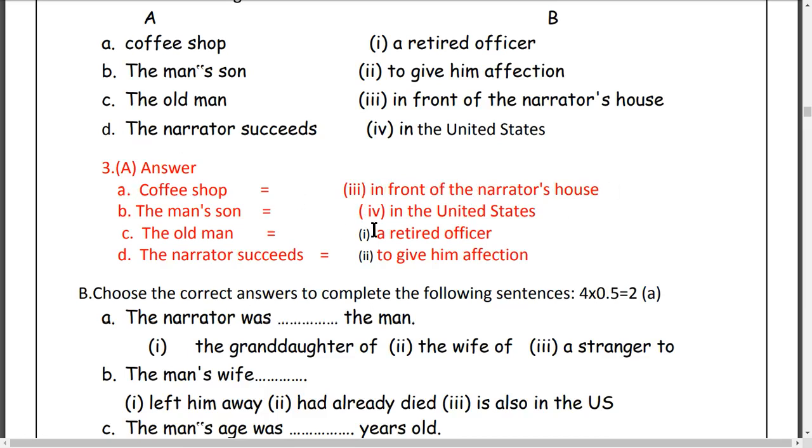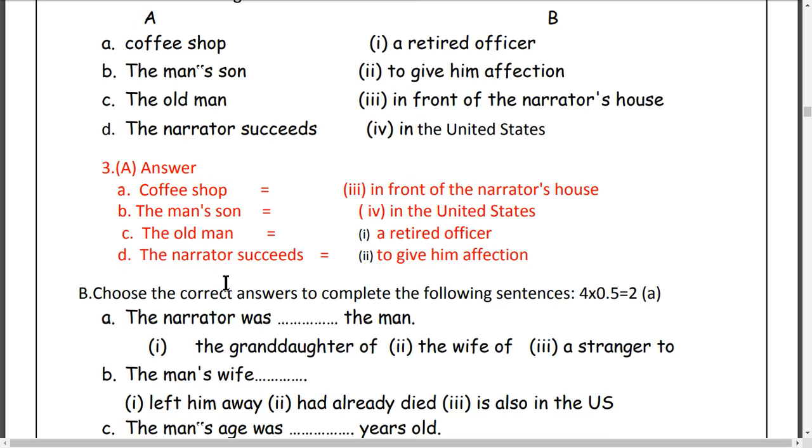Number B, the man's son is in the USA here. Okay, match with number, phone number in the United States, etc. Okay, number C, the old man is equal to the old man, a retired officer. Old man matches with the retired officer here. C, the old man, number, retired officer.